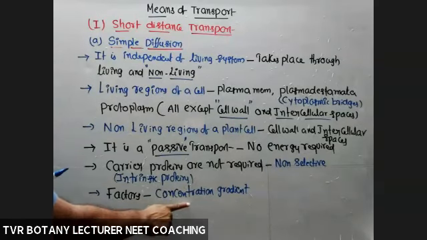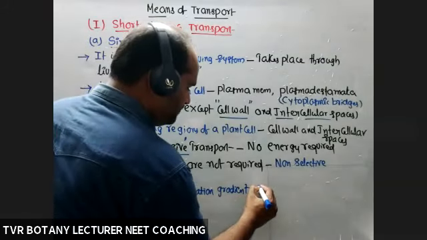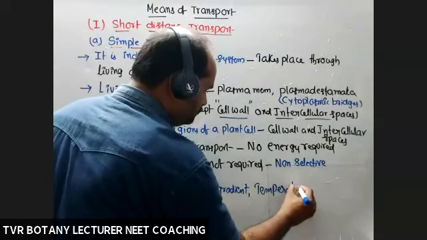So the concentration gradient of such a molecule is important. Next, temperature.